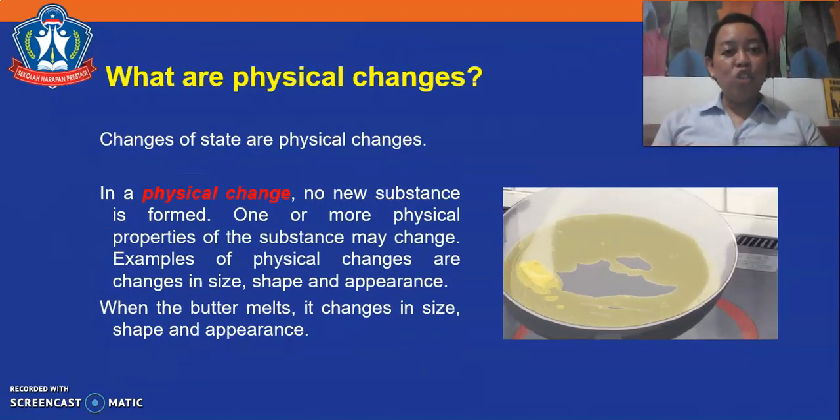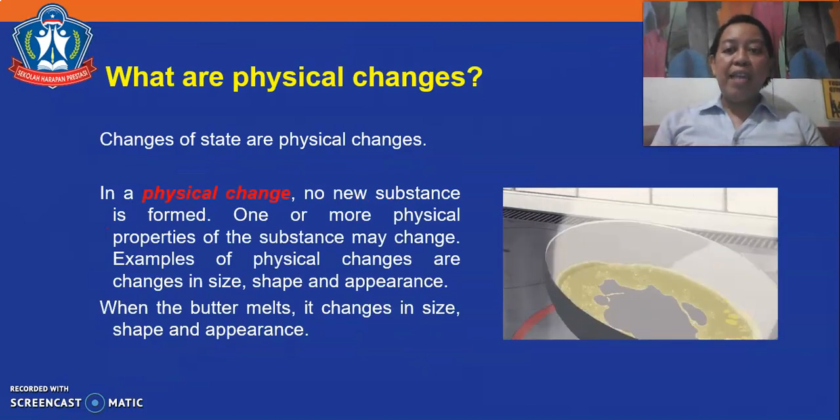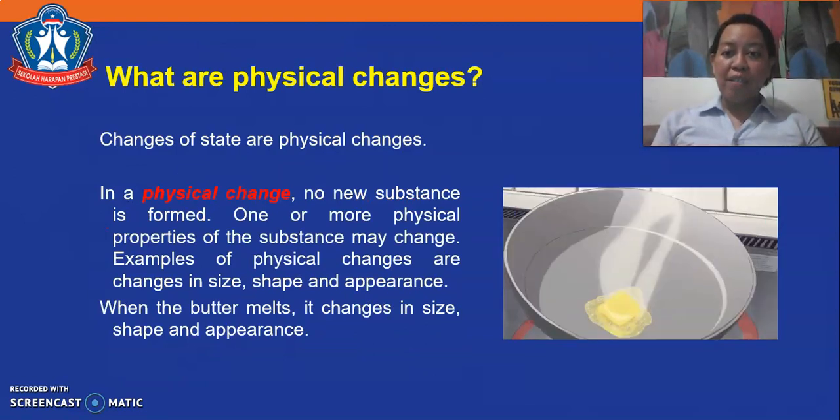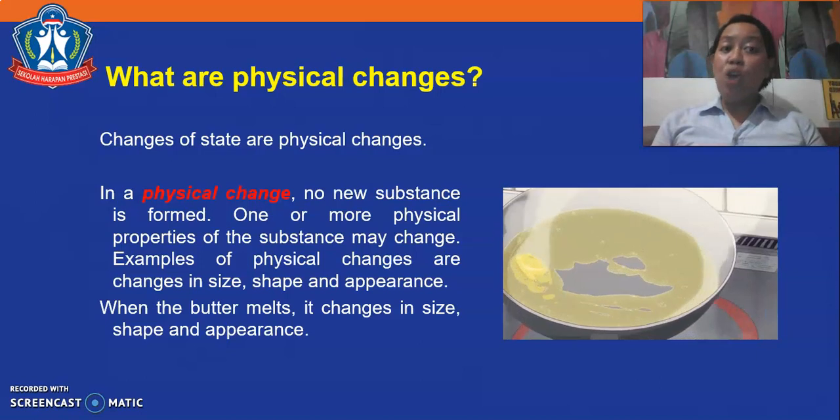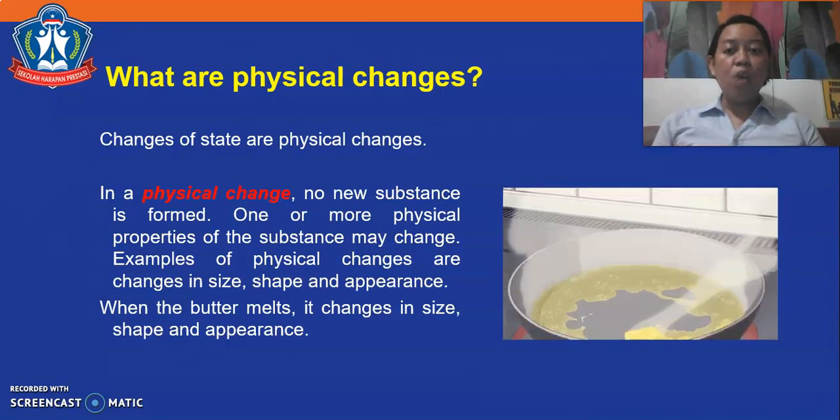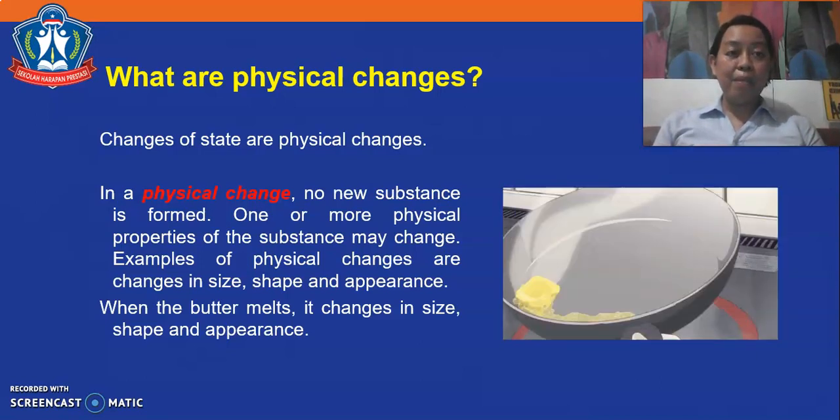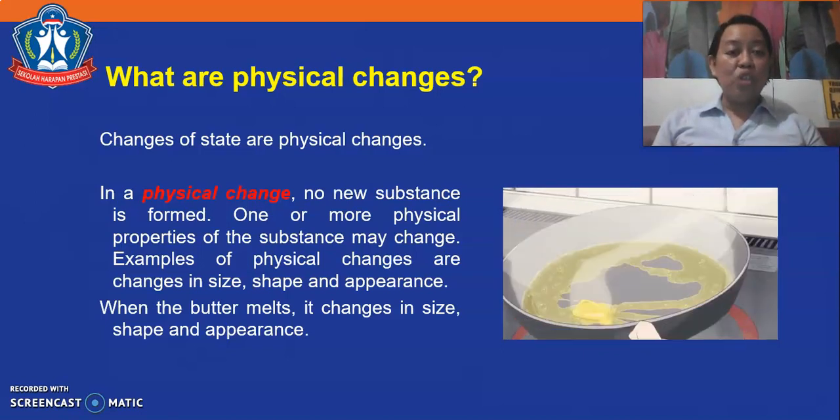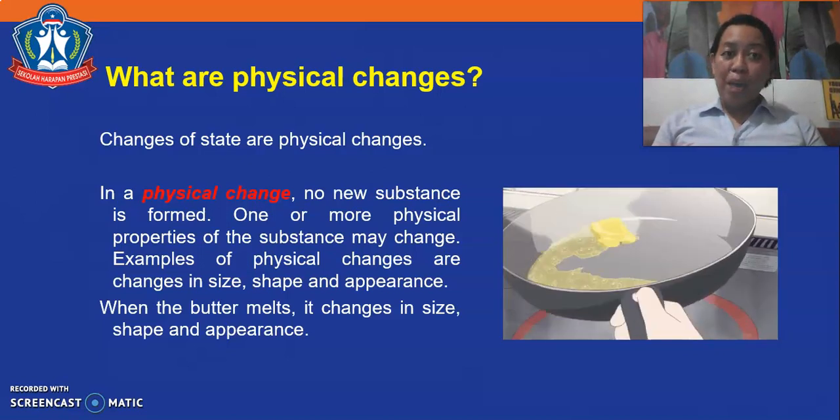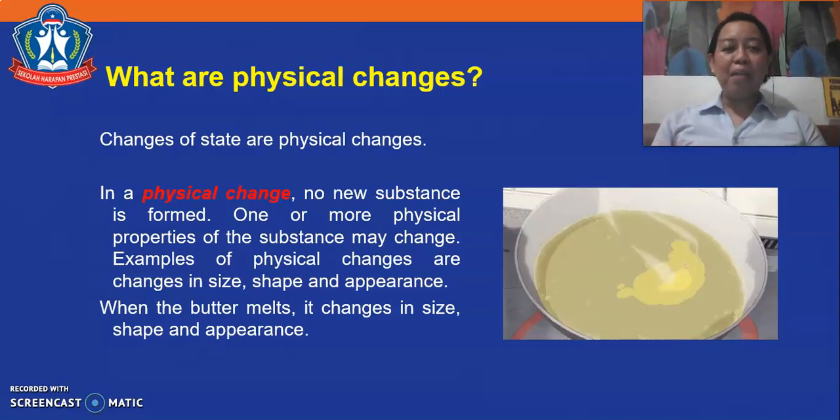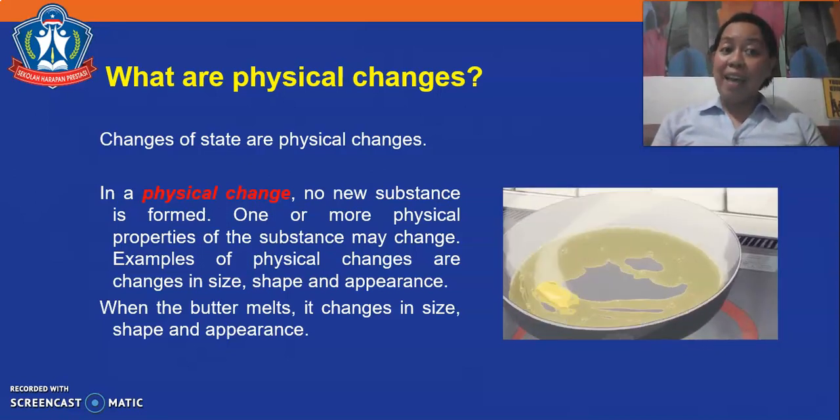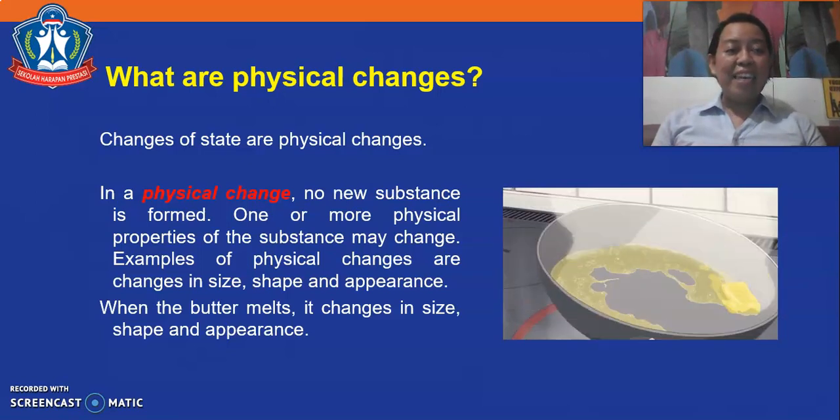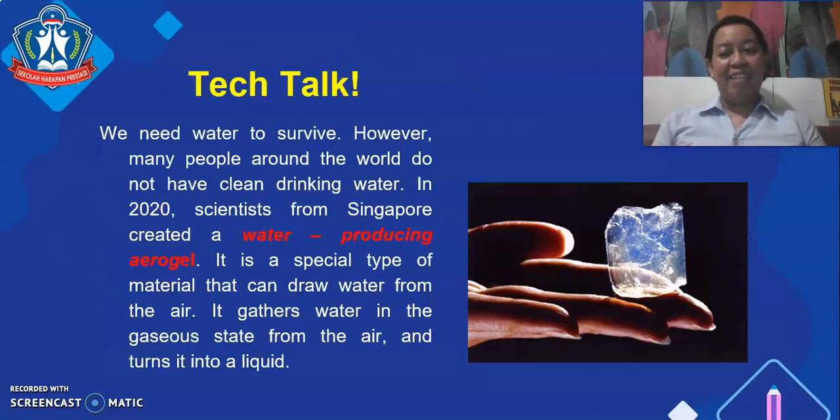What are physical changes? Changes of state are physical changes. In a physical change, no new substance is formed. One or more physical properties of the substance may change. Examples of physical changes are changes in size, shape, and appearance. When the butter melts, it changes in size, shape, and appearance.